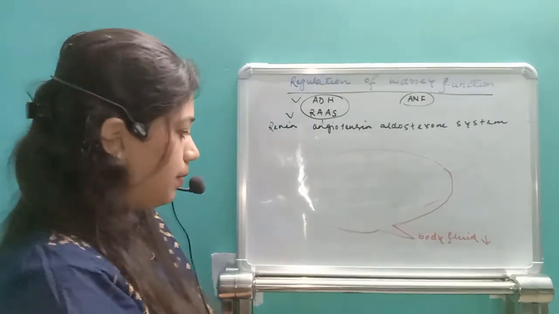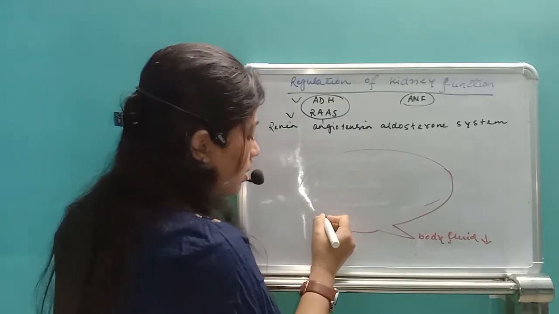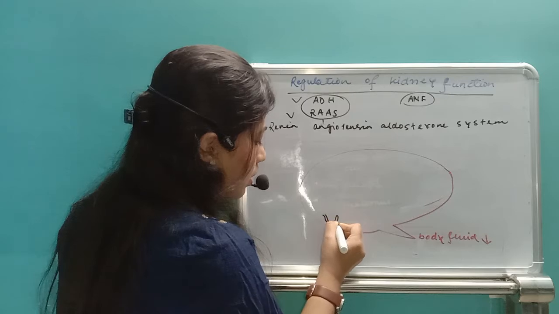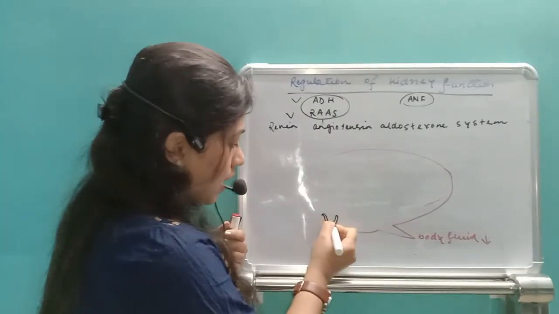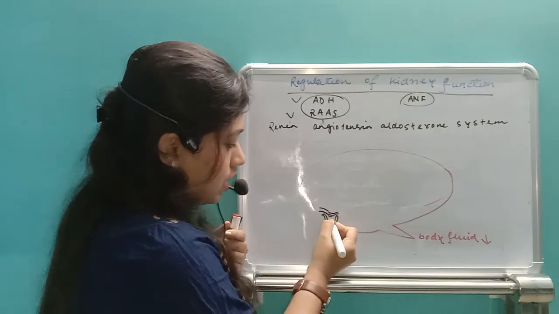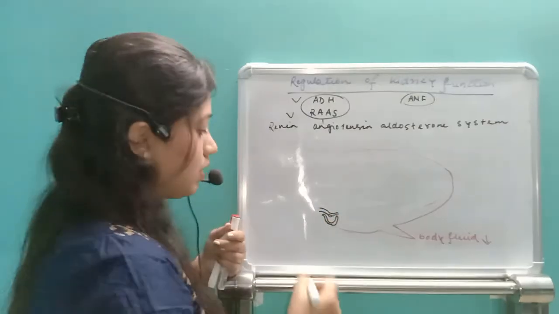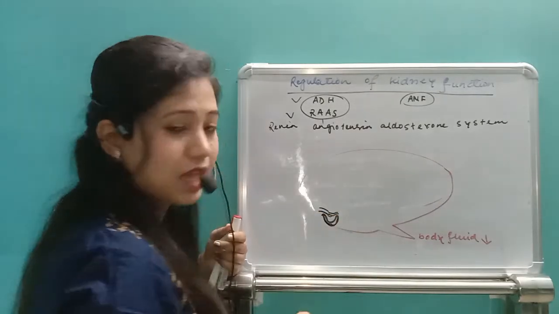Here we have some cells found near the Bowman's capsule, in the lining of the afferent and efferent arteriole, in the interstitial space, as well as in the lining of the Bowman's capsule.